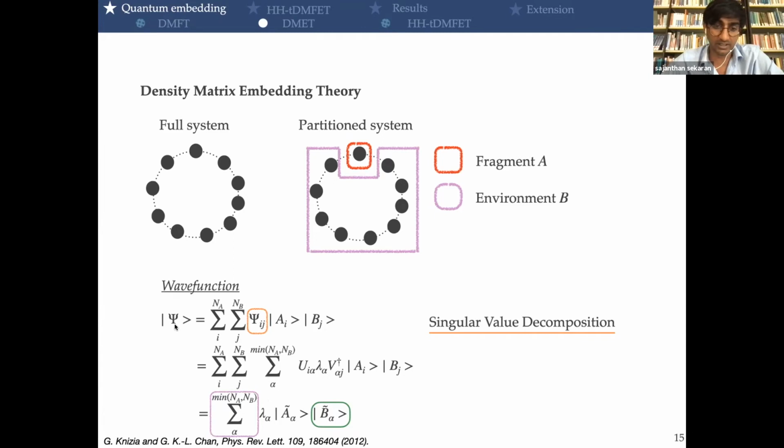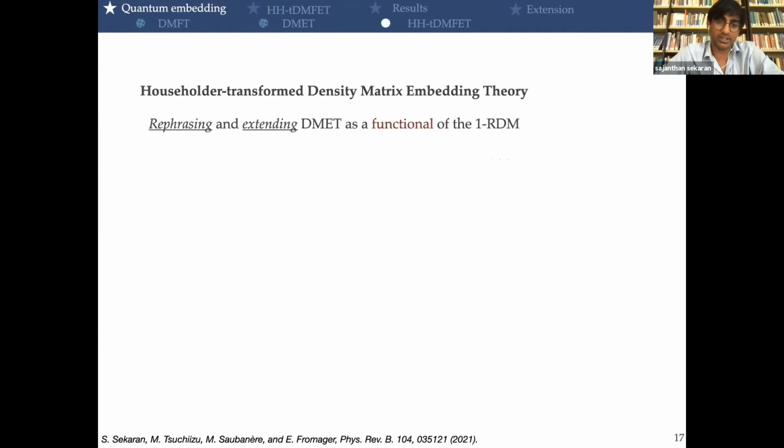So even despite its elegance and simplicity, actually it hides some complexity. I have to mention also that this bath now is a many-body state, but I will come back to it later. So what we try to do with Emmanuel, Fromager and the other collaborators is to rephrase and extend the DMET as a functional of the reduced density matrix. And we called our approach Householder transformed density matrix embedding theory.